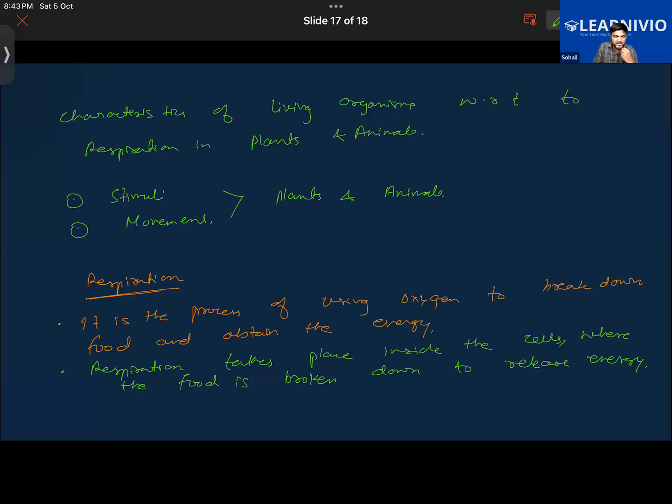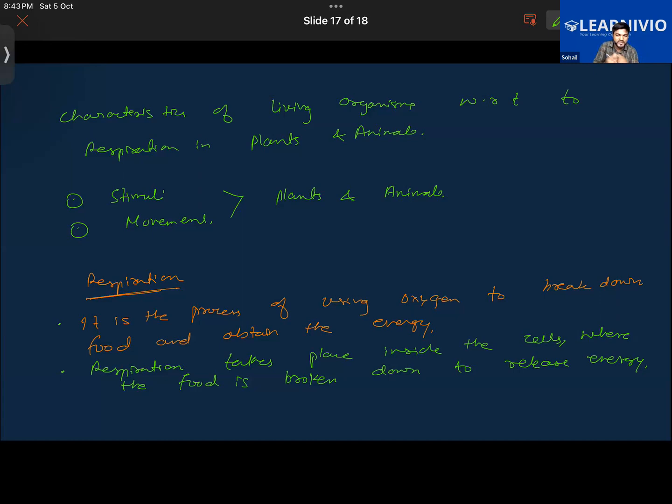So it has two things in it. First is breathing, the act of breathing in, in which you take in air. Next is the chemical process that occurs inside the cell, where the oxygen which the organism has taken is used to break down the food.